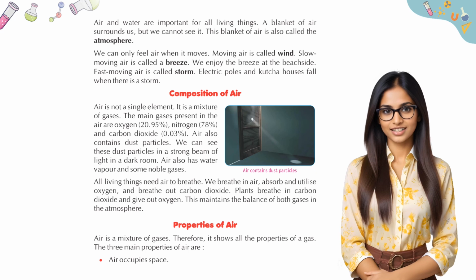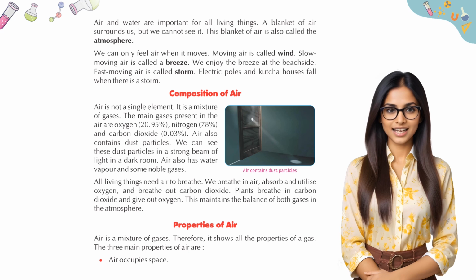Fast moving air is called storm. Electric poles and kucha houses fall when there is a storm. Composition of air. Air is not a single element. It is a mixture of gases.